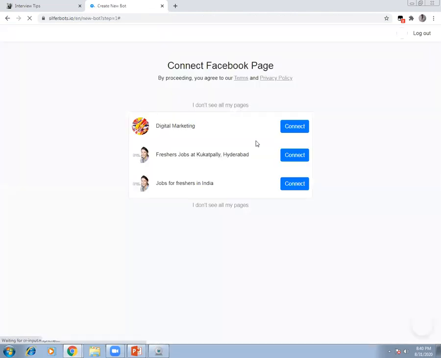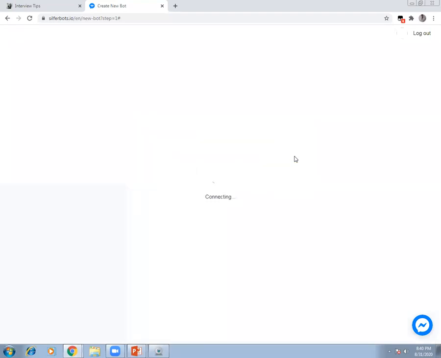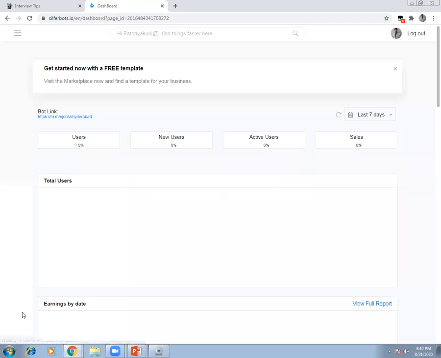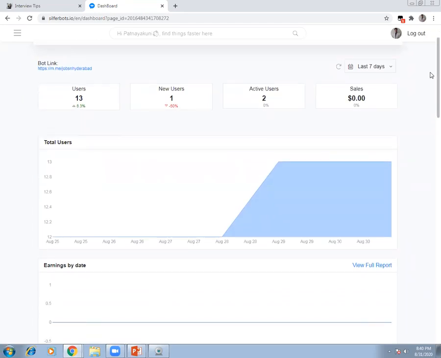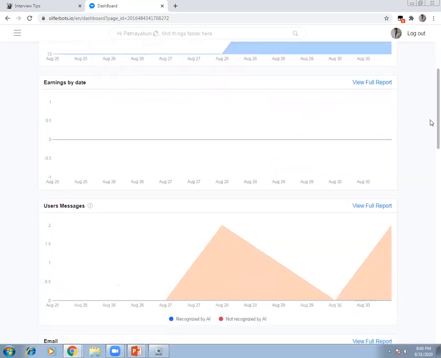Now I have 3 pages: Digital marketing, freshers jobs at Kukatpally. Which one do you want to connect? So I'm saying connect to freshers jobs in Kukatpally. So it's saying success. Okay. Now this is my bot URL. Jobs in Hyderabad. So whatever it is, jobs in Kukatpally, you can actually check it out, anything.